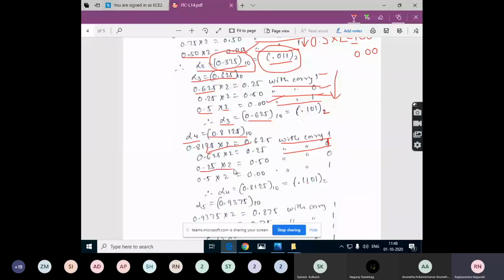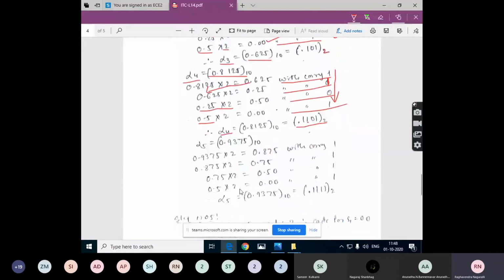0.25 into 2, you will get 0.5 with carry 0. And 0.5 into 2 will get 1.00, so we'll take that as 1. And there is no expansion from this point. So alpha 4 in the binary form is the decimal point followed by 1101. 1101.